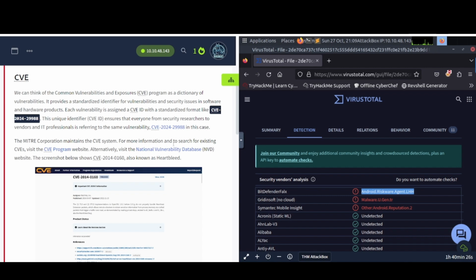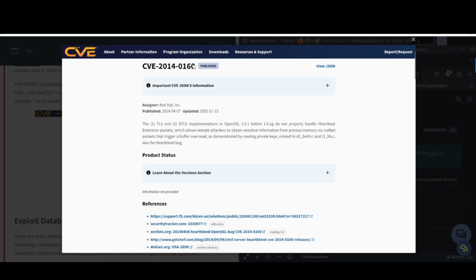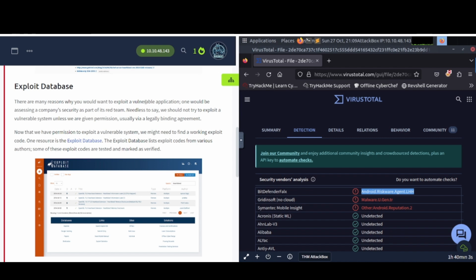For more information and to search for existing CVEs, visit the CVE program website. Alternatively, visit the National Vulnerability Database (NVD) website. The website or the screenshot below shows CVE-2014-0160, also known as Heartbleed. So if you go ahead and click on the screen here, you can see information about this particular CVE. Right, pretty much straightforward.